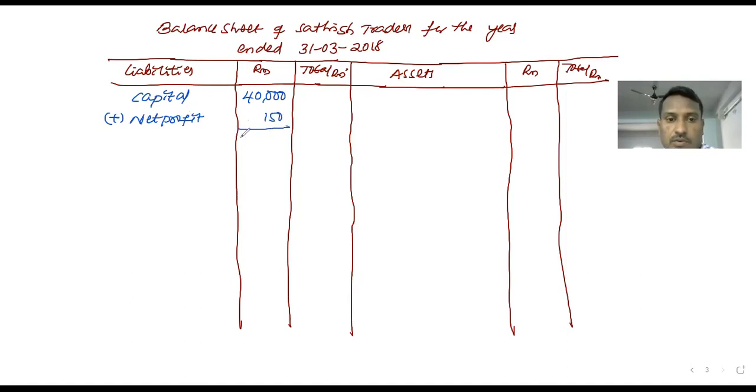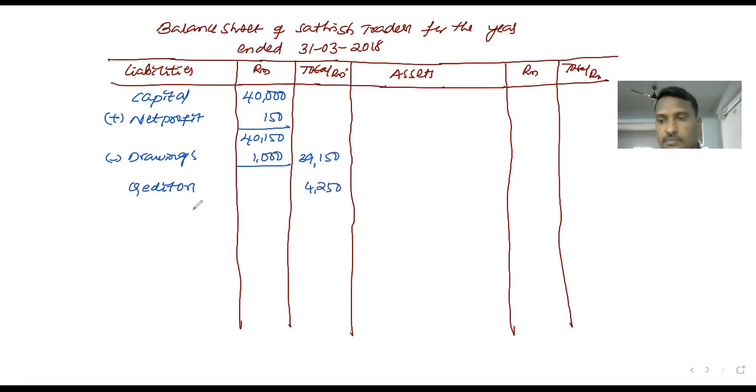Then the total amount of capital is 40,150. From this, minus drawings, meaning the personal use of the owner from the business. How much was drawn by the owner from the business? It has been 1,000. 40,150 minus 1,000 is 39,150.